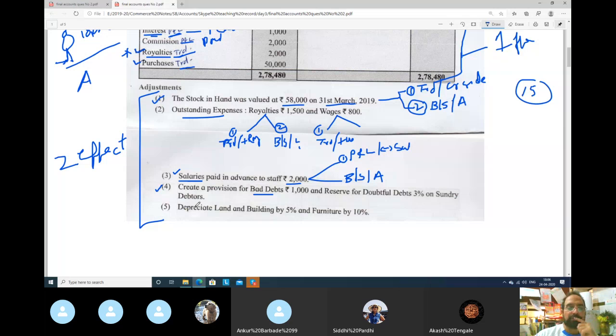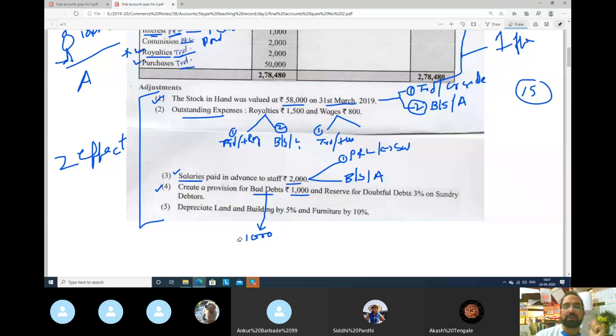Now what he is saying, create a provision for bad debts 1000 rupees. So means one, I will take this here, 1000 rupees more is gone bad debt, meaning our 1000 rupees has sunk. So when your money has sunk, what will you do? You will deduct from debtors. Debtors means those from whom money was to come.